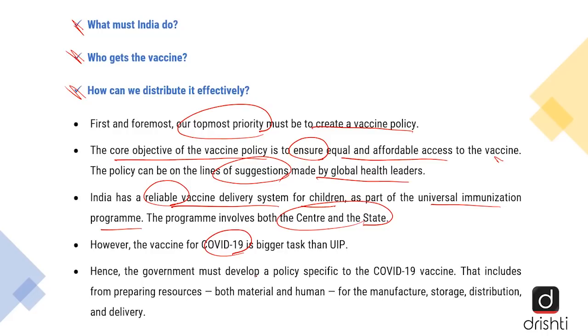So the government must develop a policy specific to the COVID-19 vaccine. And that includes preparing resources, both material and human, so that we are able to manufacture, store, distribute, and deliver the vaccine in a timely manner.